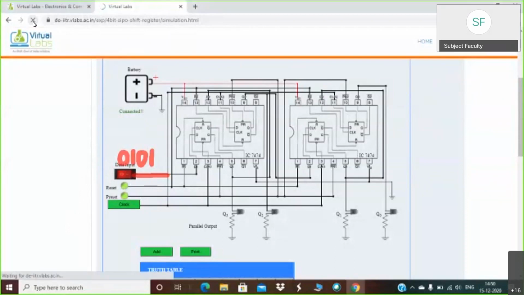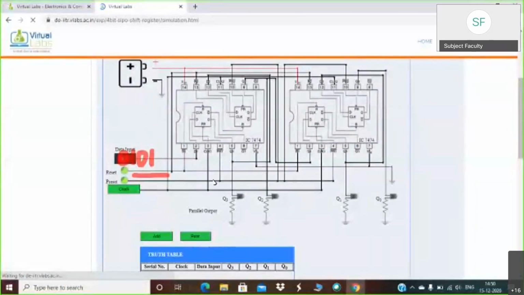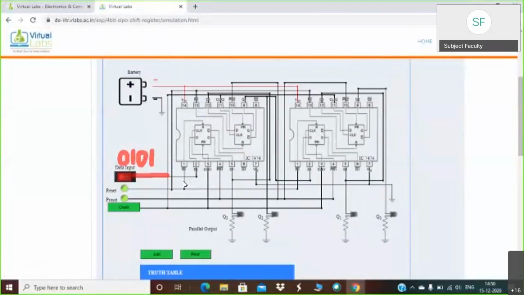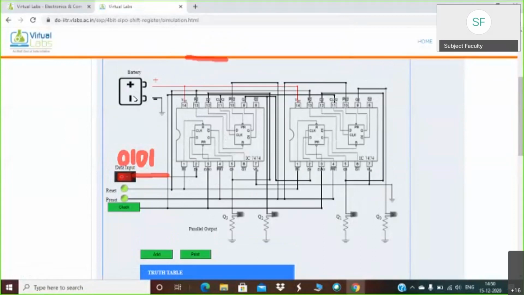Please let me reload it one more time. See, such a message will be displayed: connect battery first. Since we have reloaded this particular page, you have to connect it one more time. You have to press OK and connect the battery. So the battery is connected. Now you have to keep this data input at 1.